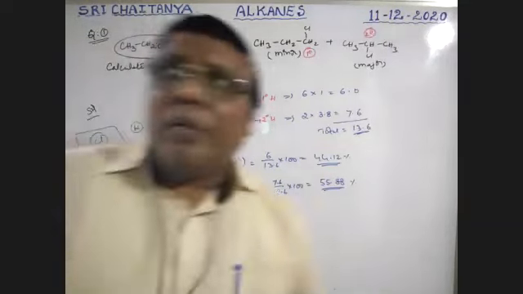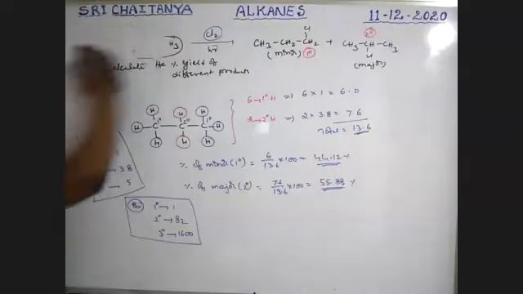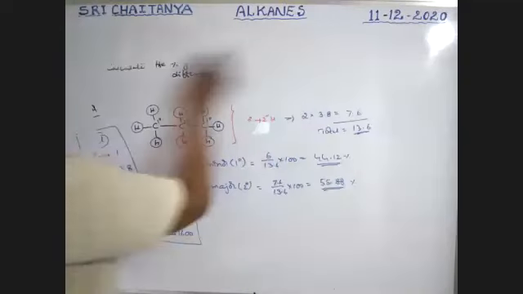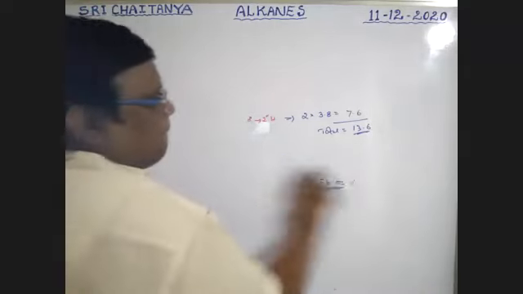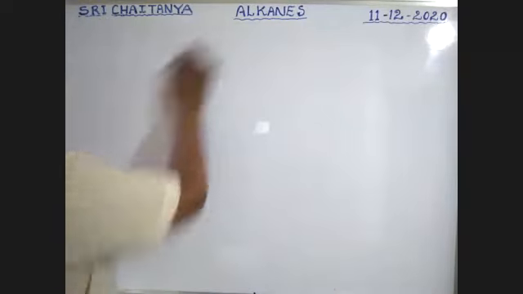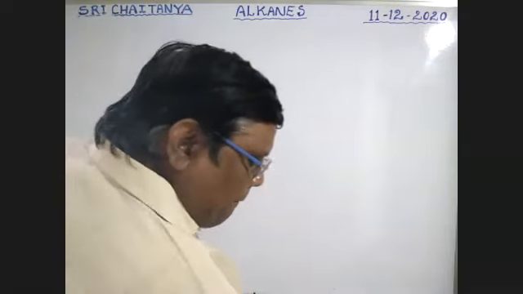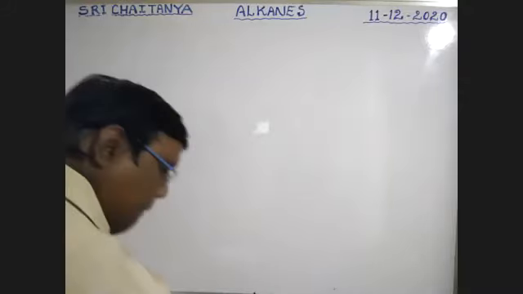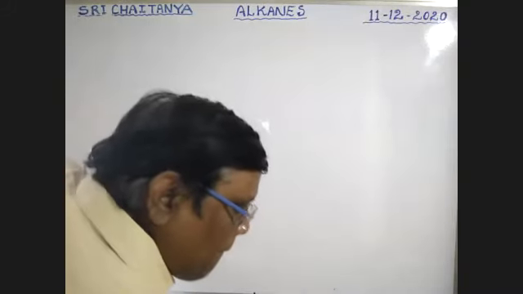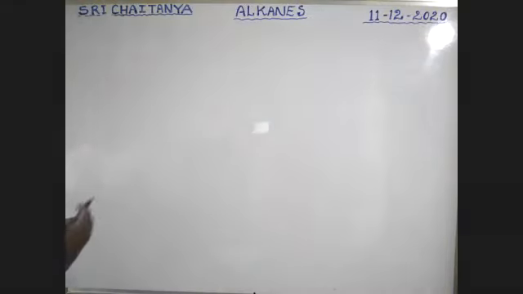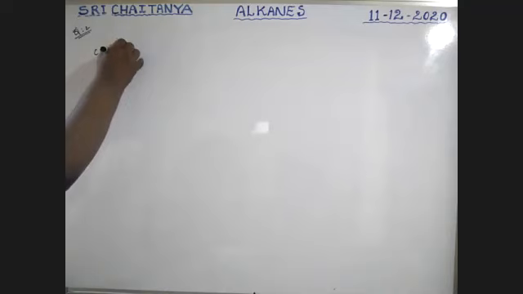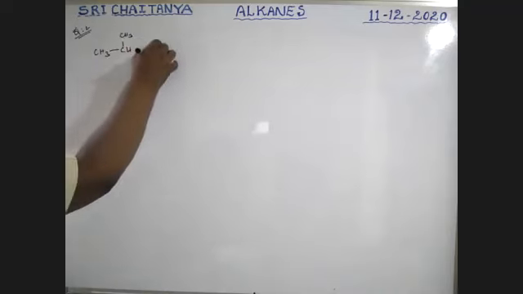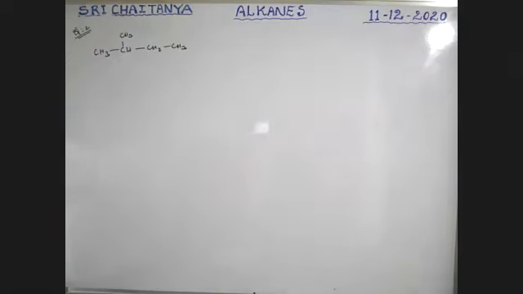Okay. Next, one more problem. So question number 2, CH3, CH, CH3, CH2, CH3. 2-methyl butane.